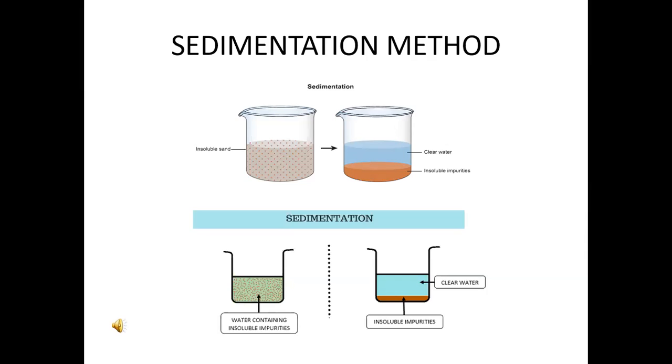Water forms the top layer and is called the supernatant liquid. Insoluble impurities settle down and clear water we can take.